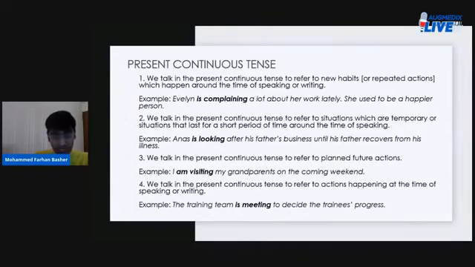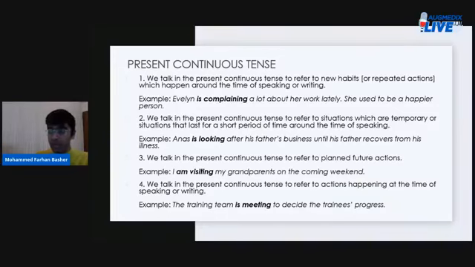So here you can definitely say, I will visit my grandparents on the coming weekend. That's fine. But when you say I am visiting my grandparents on the coming weekend, it means that you will do so, and you're talking about it in the present continuous tense, which is absolutely fine.